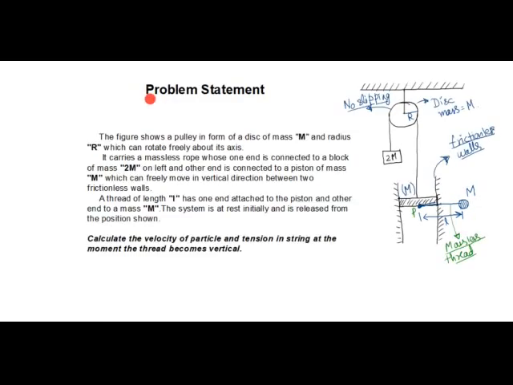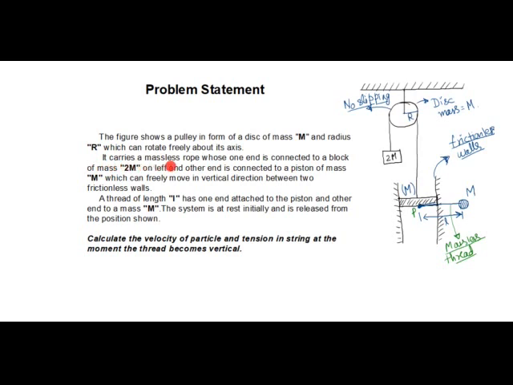So I'm reading the problem statement for you. It says that the figure shows a pulley in form of a disc of mass m and radius r, which can rotate freely about its axis. So he's talking about this pulley. This pulley has a mass m, it is in form of a disc, it has a mass m and radius r, and it can rotate freely about the axis. Okay, the axis is fixed here.